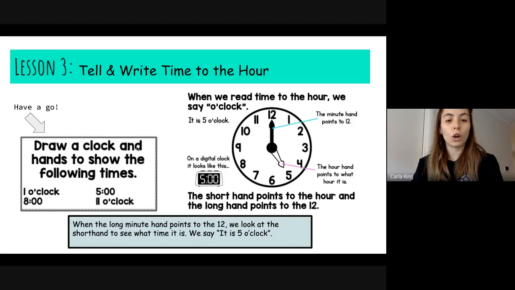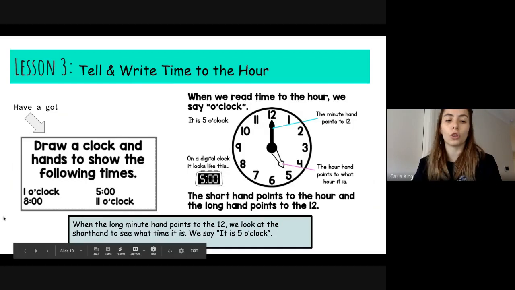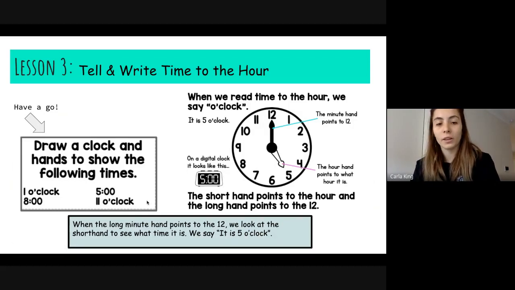You're going to draw a clock in your book, and you are going to draw a clock showing 1 o'clock. You're going to draw a clock showing 5 o'clock. You're going to draw a clock showing 8 and 11 o'clock. Okay, so with this activity, you're going to show me 3 ways to show time. You're going to show time in a digital form. You're going to show time in an analog form. And then you're going to write a sentence just like this one here that explains it.